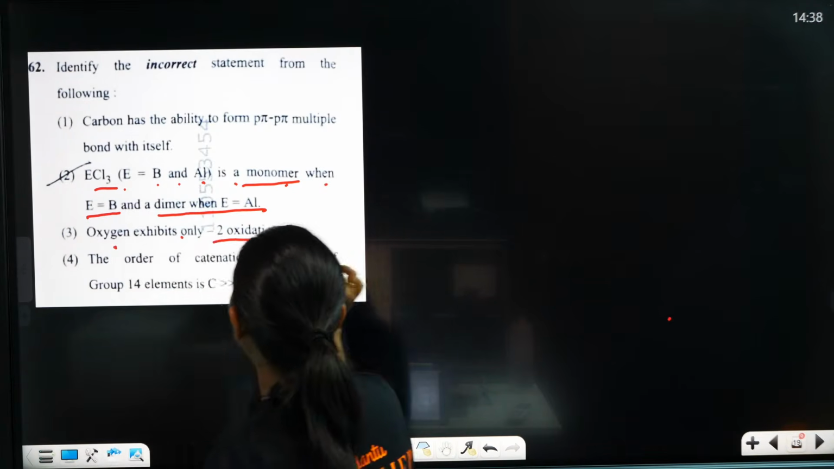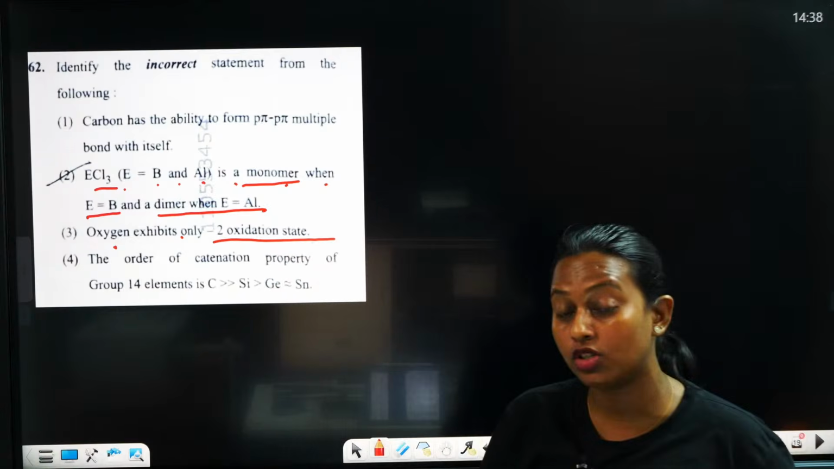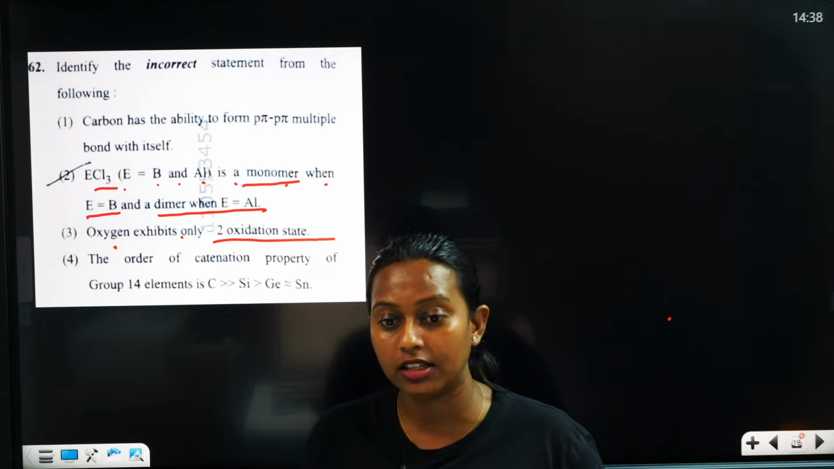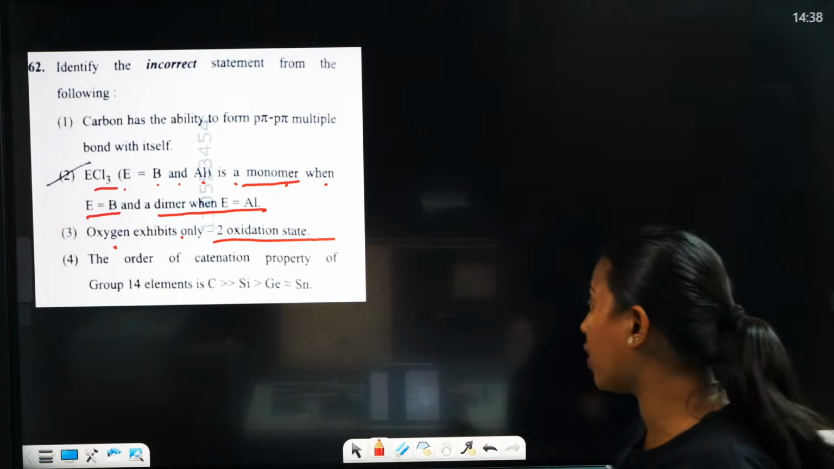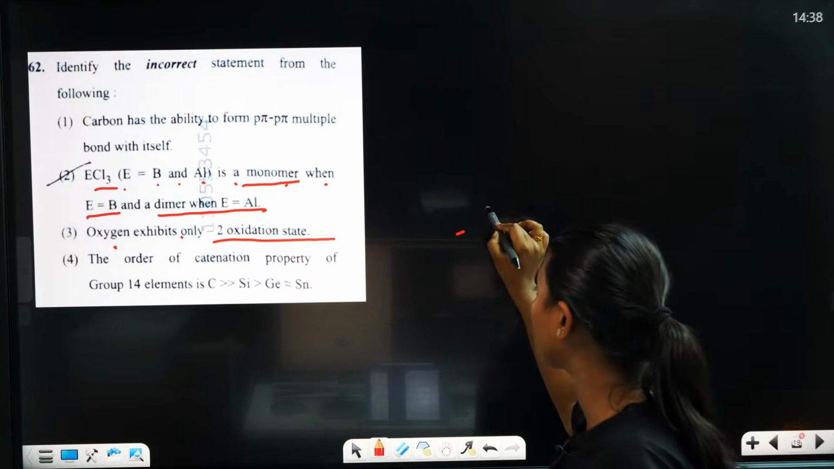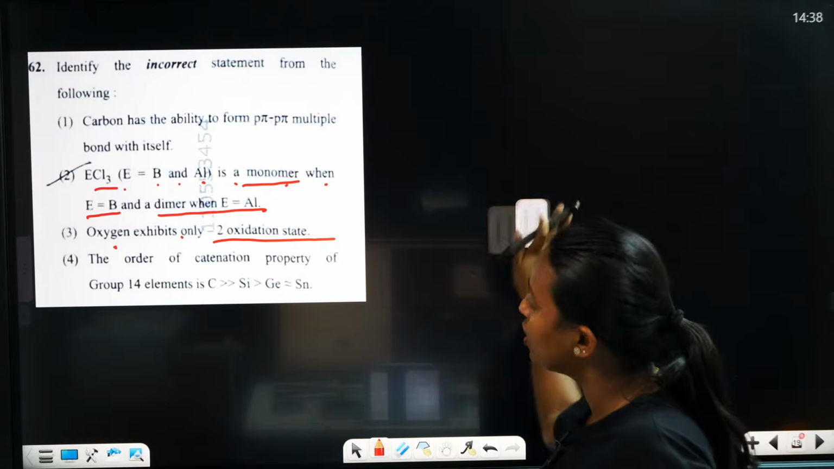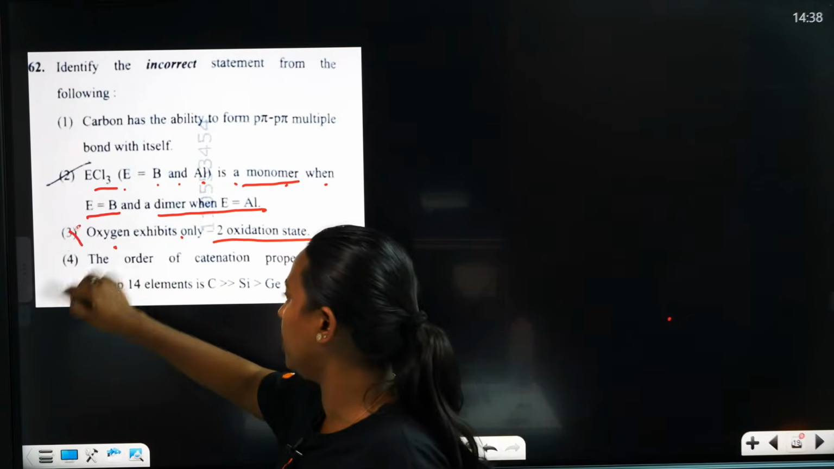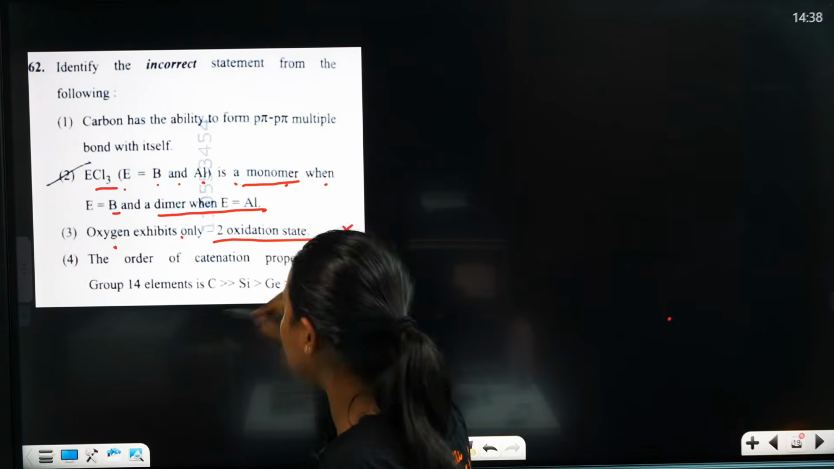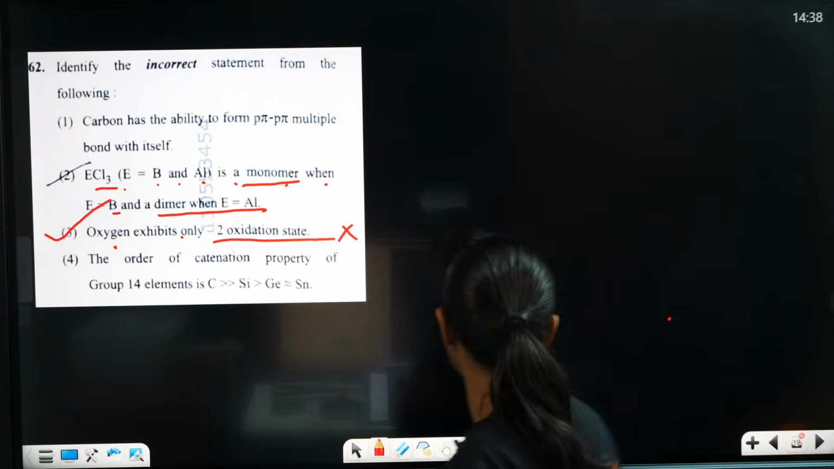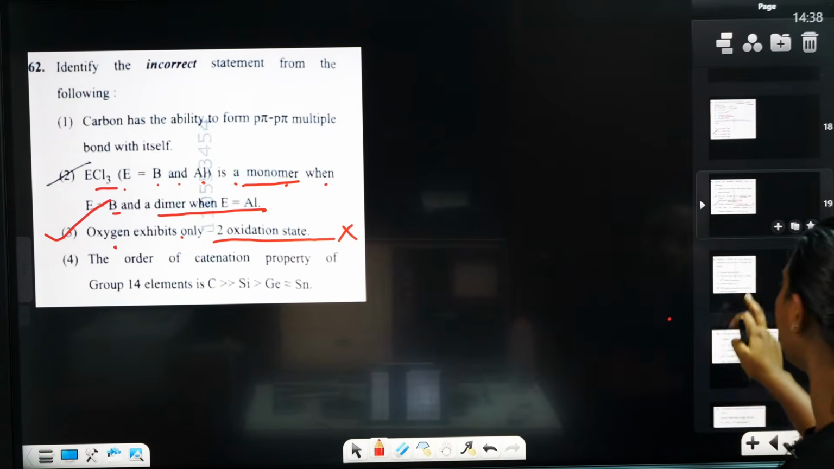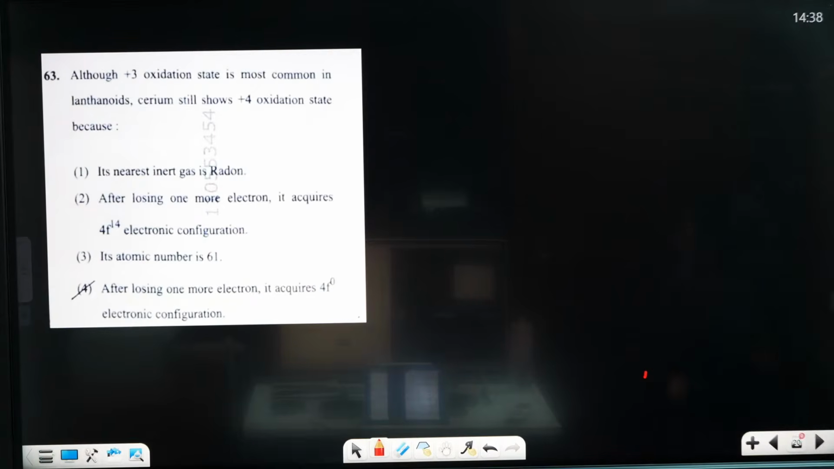Oxygen exhibits only minus two? No, when you consider superoxide we know that it is actually minus half. So this is the wrong statement. So the correct answer is option 3 only. Option 3 is the correct answer. So tell me, what is the next answer?